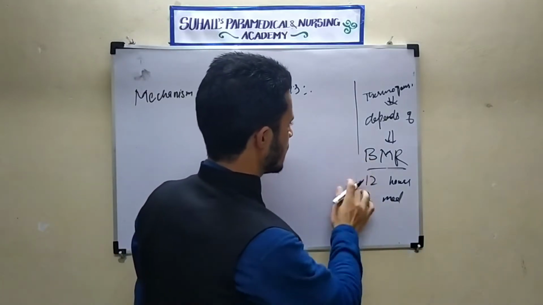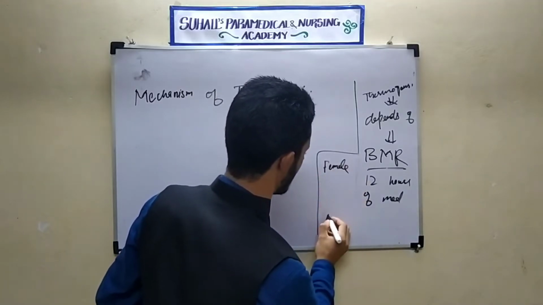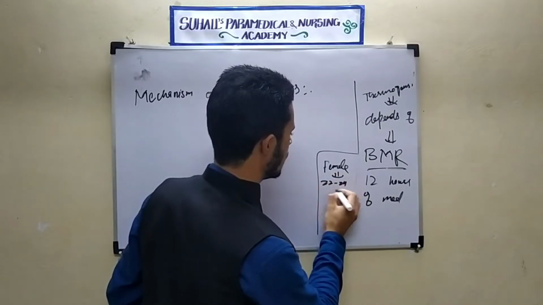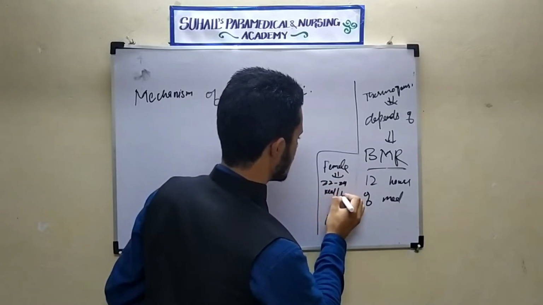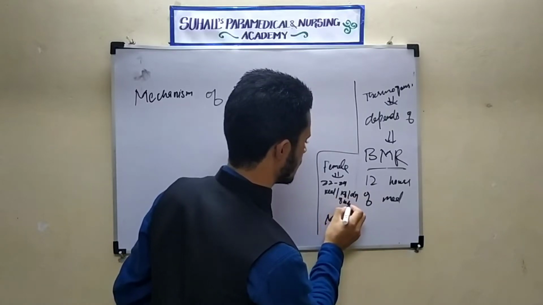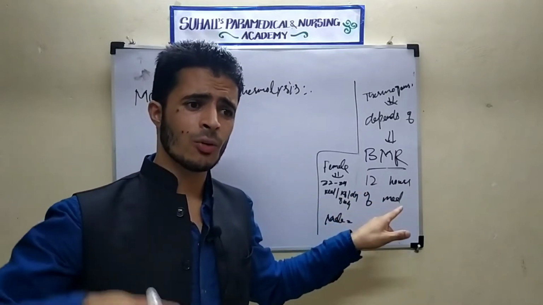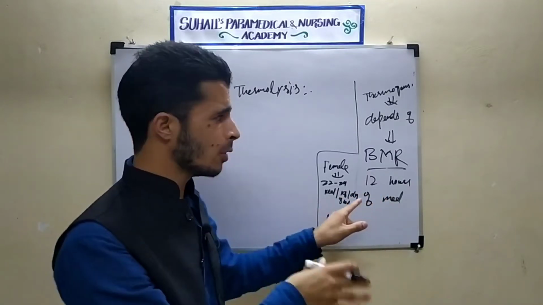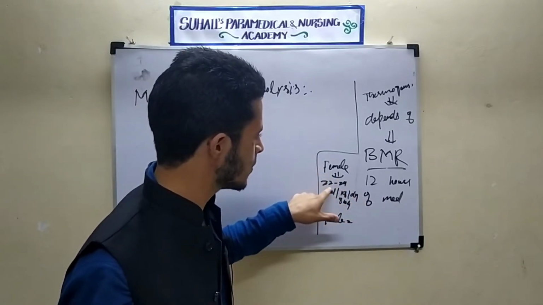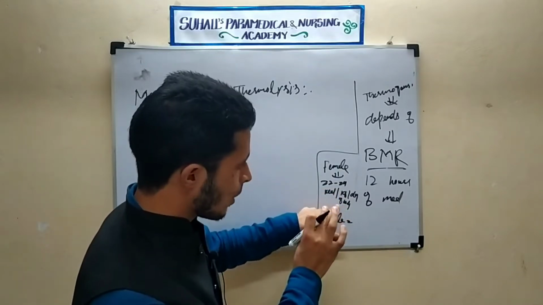BMR differs in females and males. In case of females, the normal BMR is 22 to 24 kilocalories per kg of body weight per day. These are important points, required in every situation. Remember, in females the normal BMR is 22 to 24 kilocalories per kg of body weight per day.